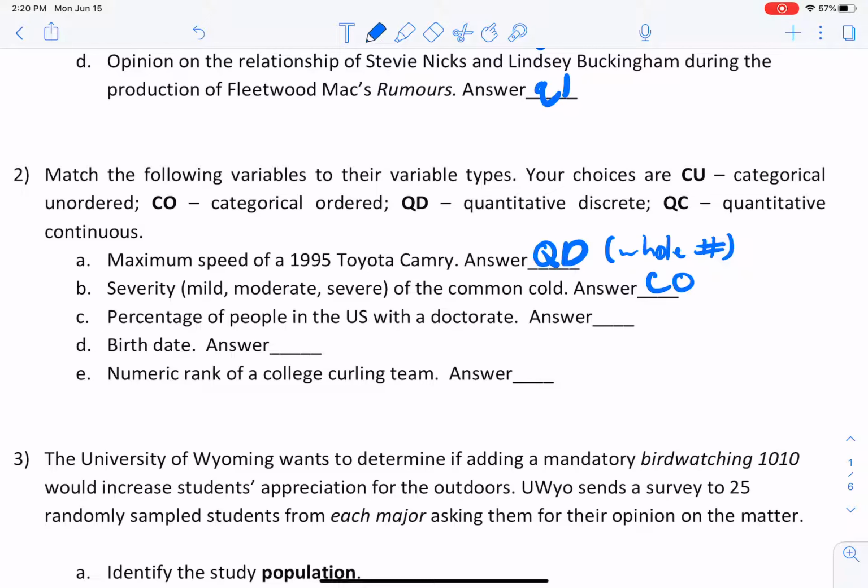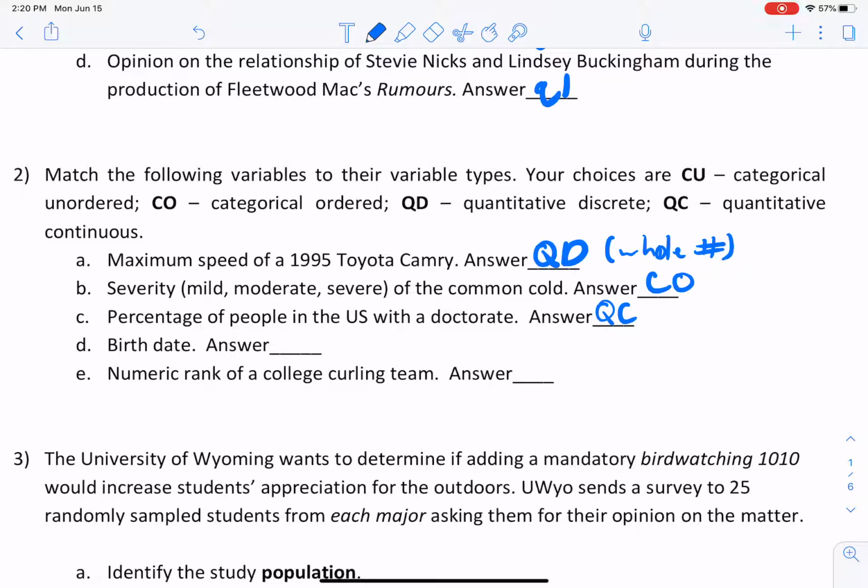So that's okay. So already, percentages are always quantitative, okay? And then, since we know that percentages oftentimes are expressed as almost a fraction, we'll go ahead and say that is a continuous quantitative measure.